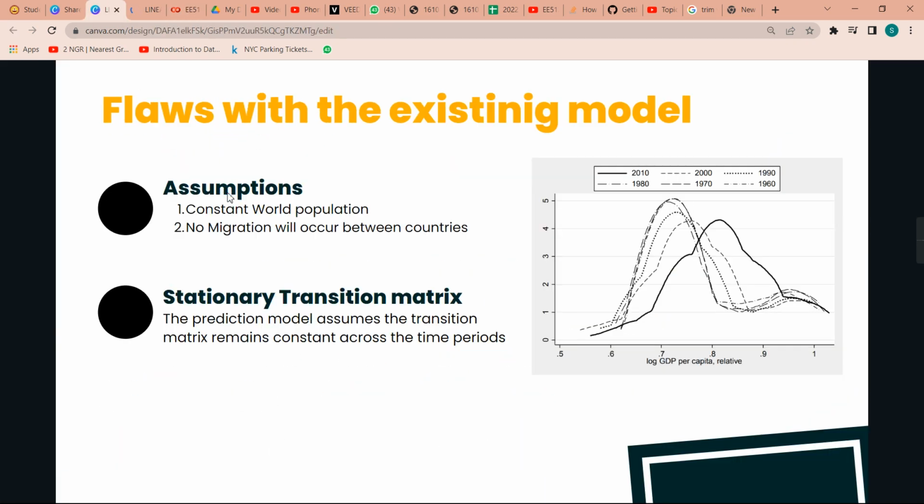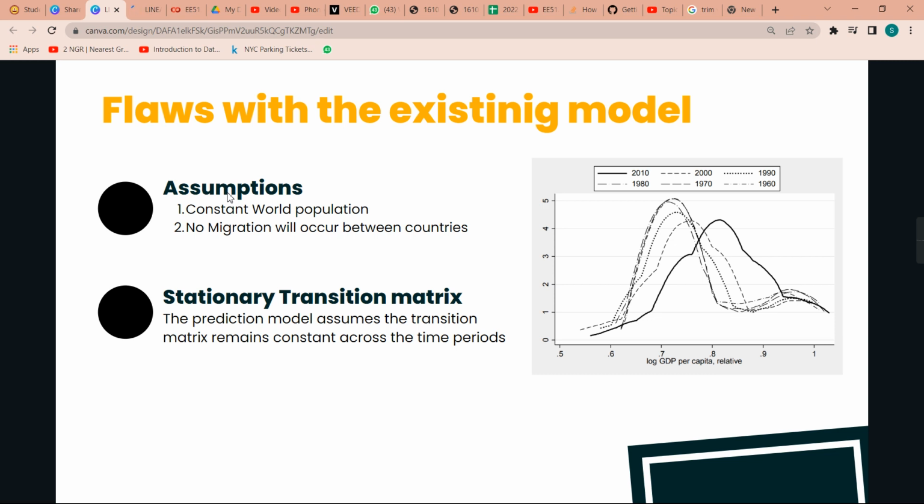Next, we show why the previous model is flawed, and how we can make corrections to the previous model to show that the world economy will not diverge into twin peaks, but instead converge to a single peak. The two fundamental flawed assumptions in the previous model were that it assumed the world population will remain constant and that no interaction or migration will occur between the different sections of the economy, which is not a realistic assumption.